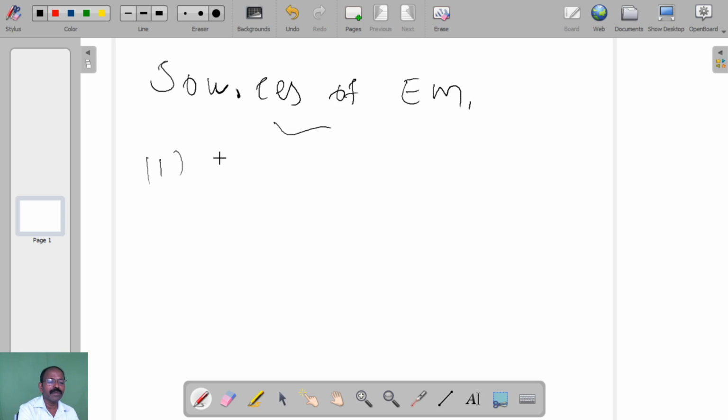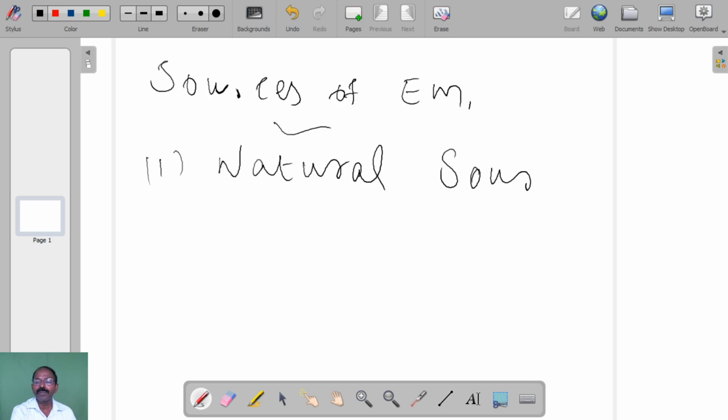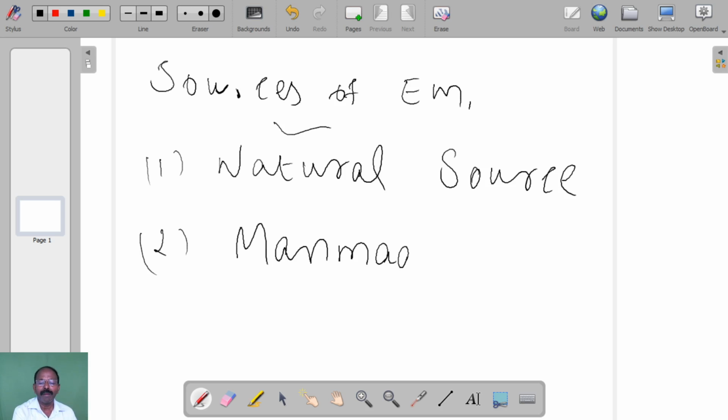One is natural source and another one is man-made source.